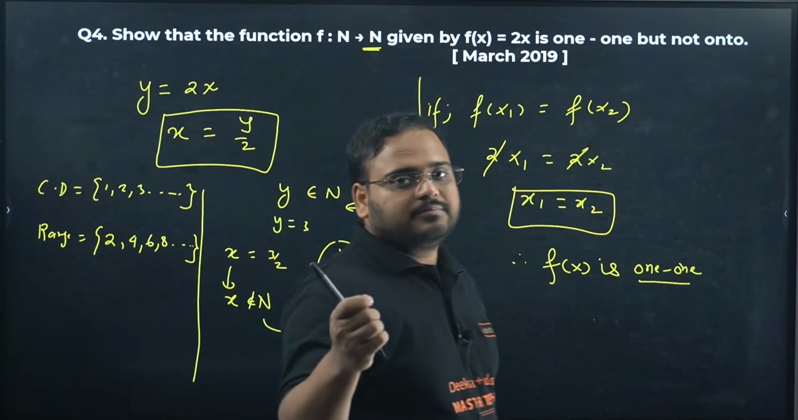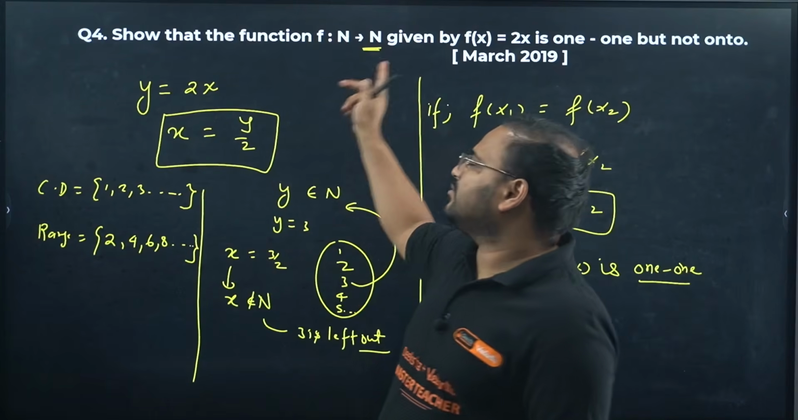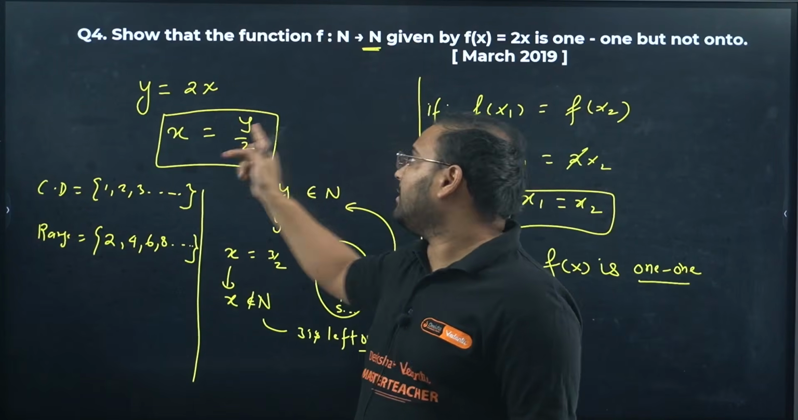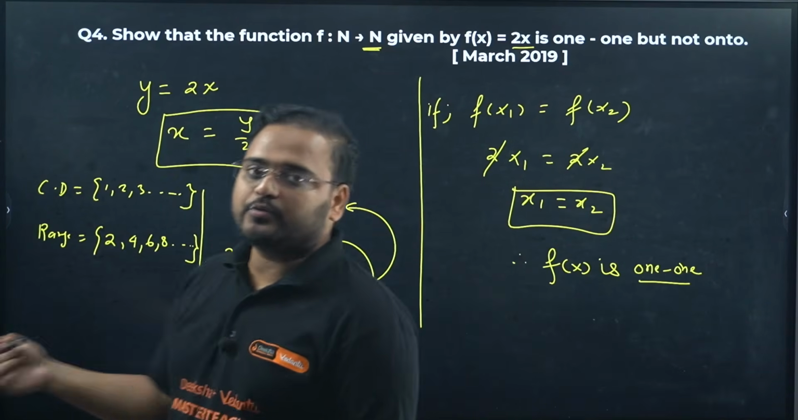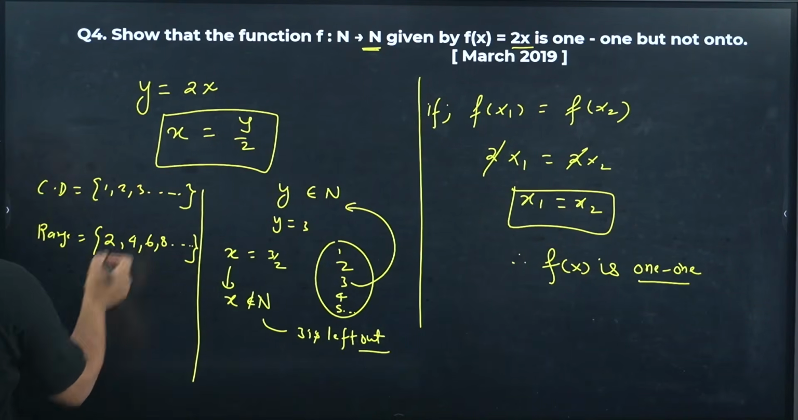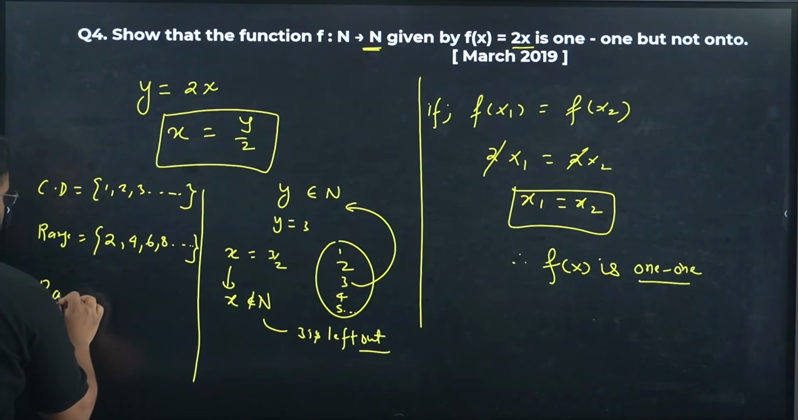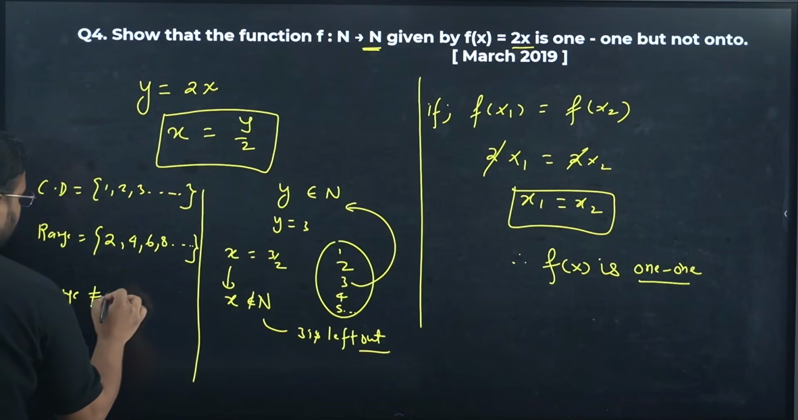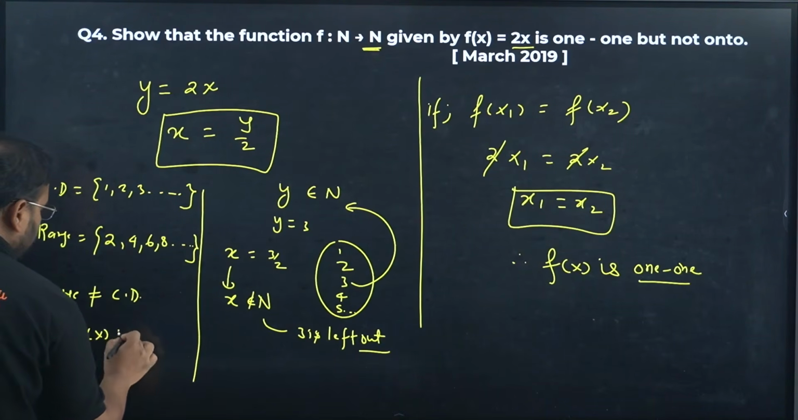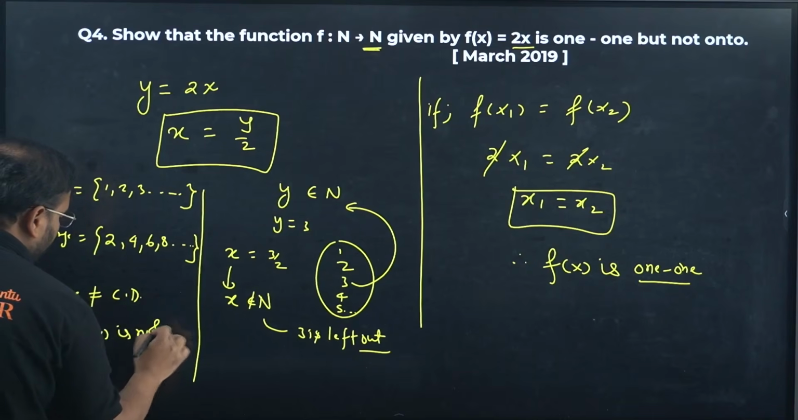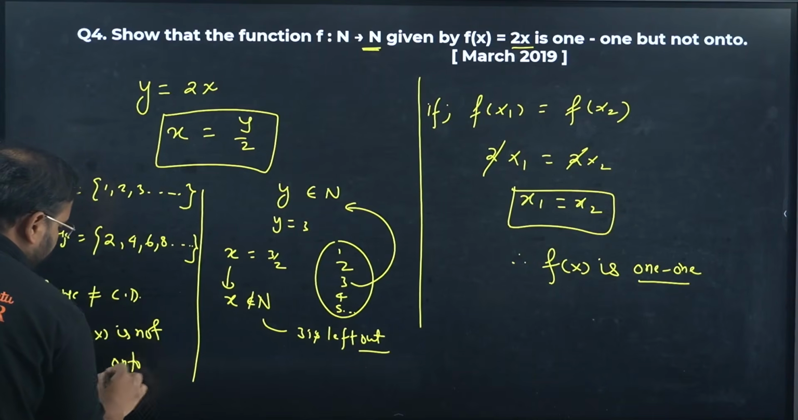X is a natural number. You can put any x natural number, x as 1, 2, 3, 4 like that. Y will come out as 2 into x. So 2 into 1, 2 into 2, 2 into 3. So these numbers you can check clearly. The range is not equal to the codomain. Therefore, fx is not onto.